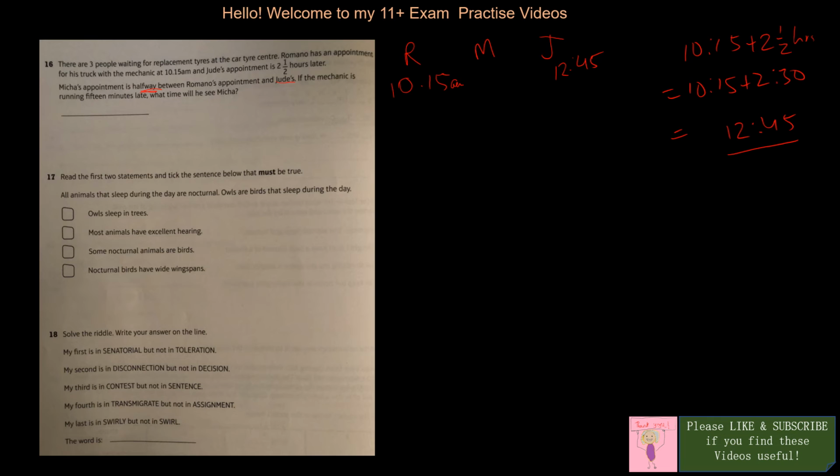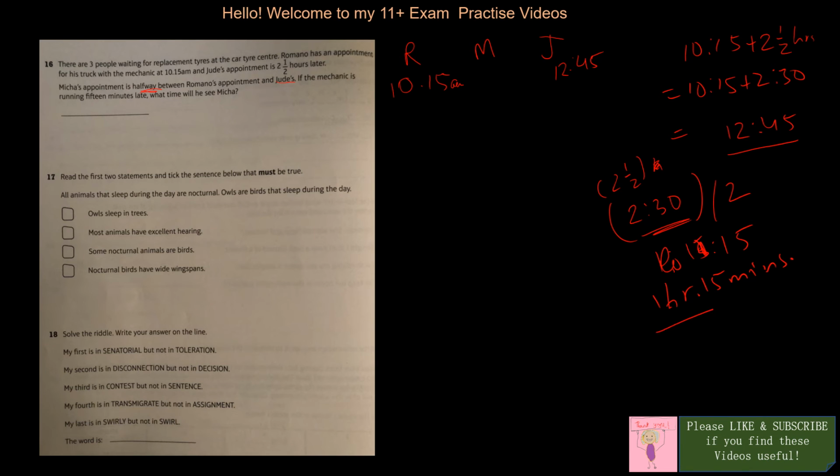So what is half of 2 hours 30 minutes, 2.5 hours? If I divide that by 2, that would be 1 hour 15 minutes, because if you add 1 hour 15 minutes and 1 hour 15 minutes, you get 2 hours 30 minutes. So 1 hour 15 is the midway.